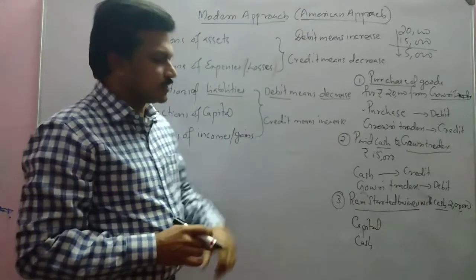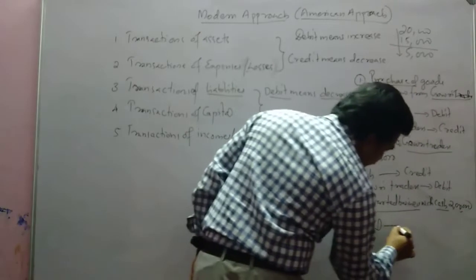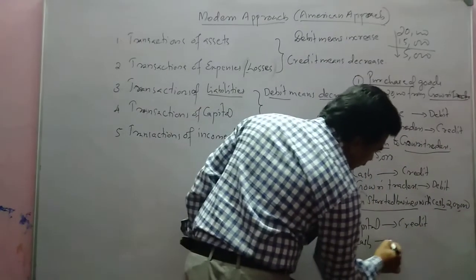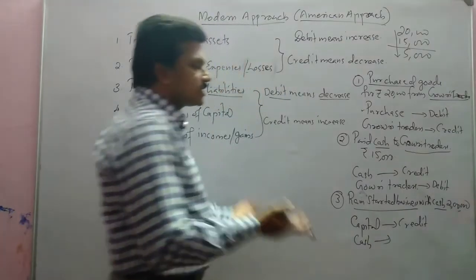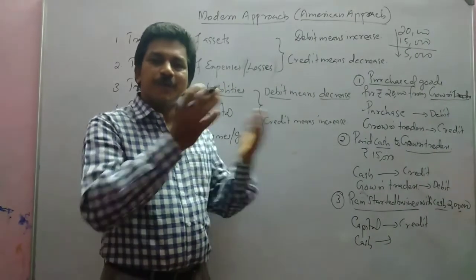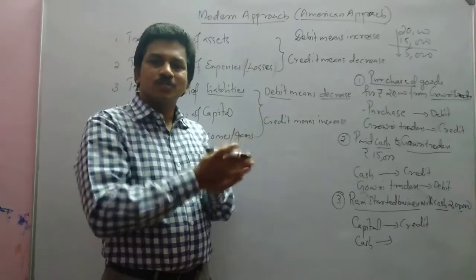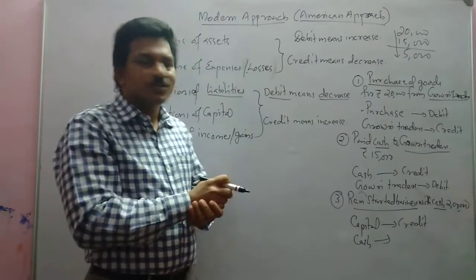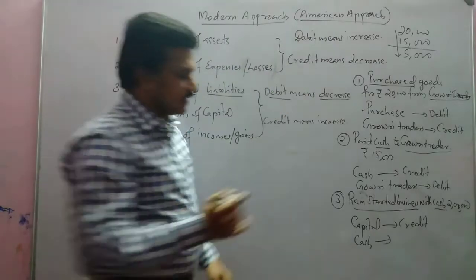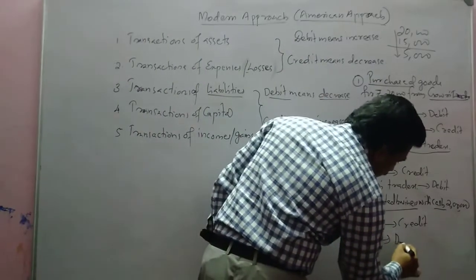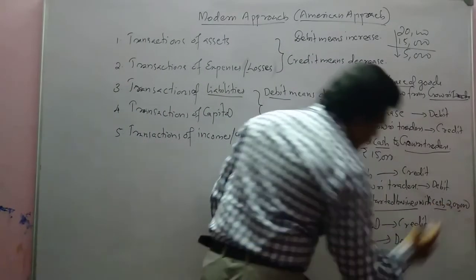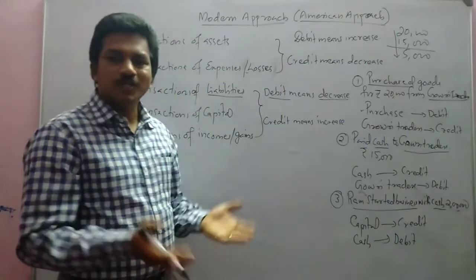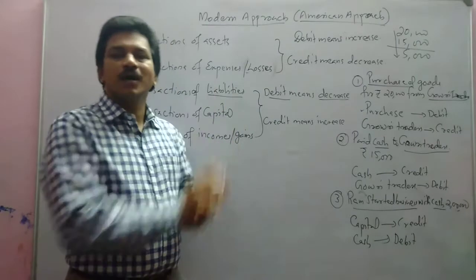Credit means increase, so capital will be credited. And what happened to cash? Capital came into the business in the form of cash, so cash also increased. Debit means increase, so we write debit. In this transaction, both cash and capital are increasing.